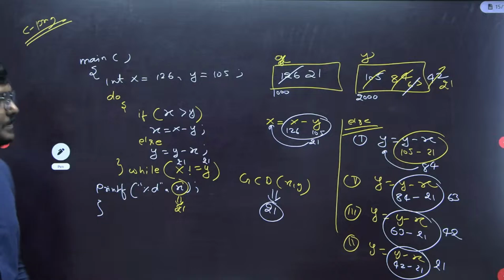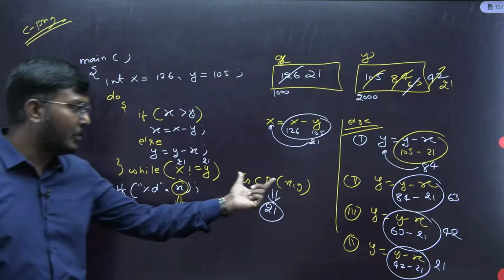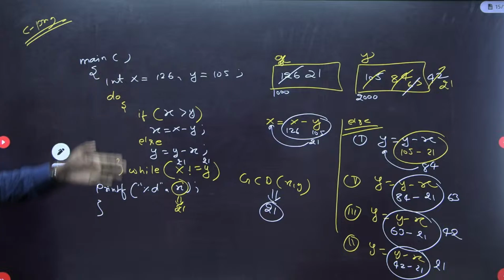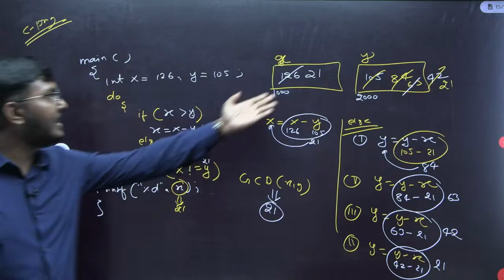The answer is 21. Anyhow, if you don't know this GCD code, simply execute the given code, just perform this while loop. Finally, we will get the x value 21.